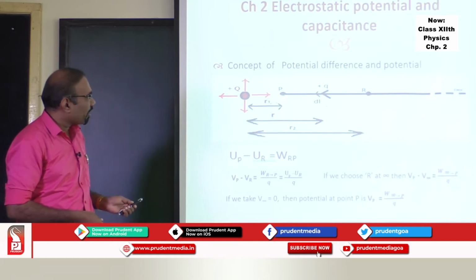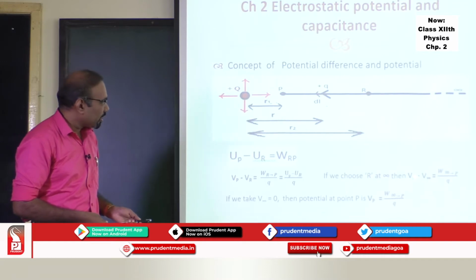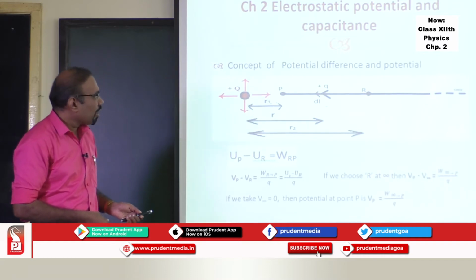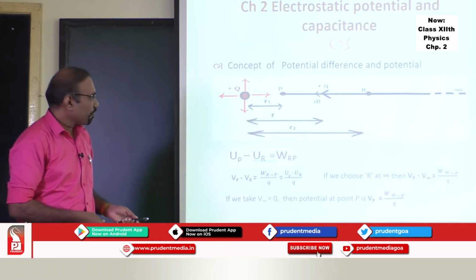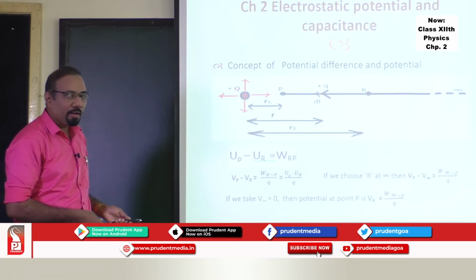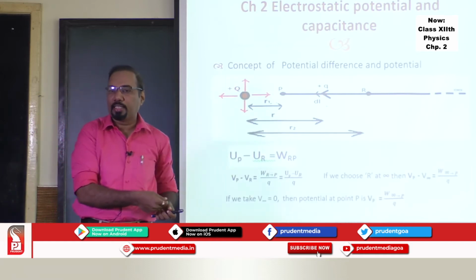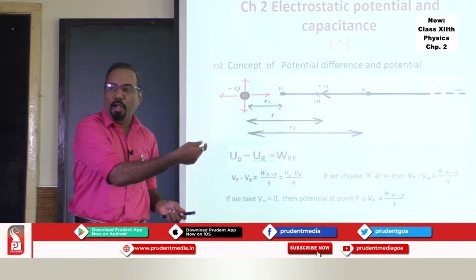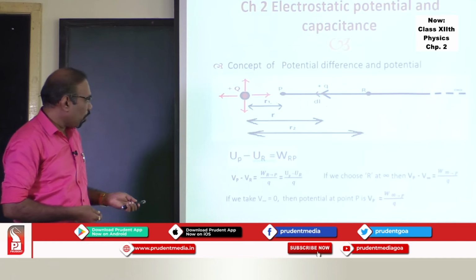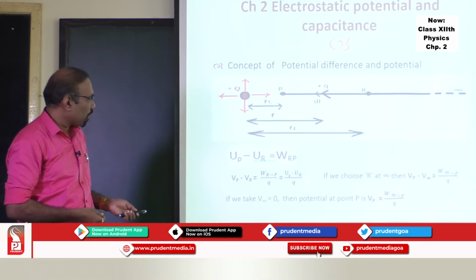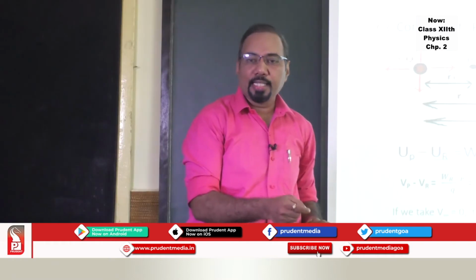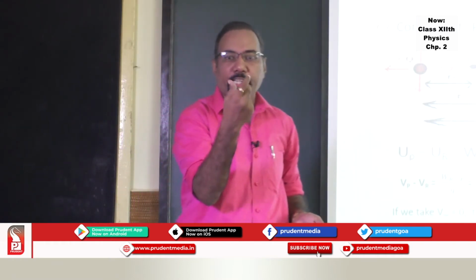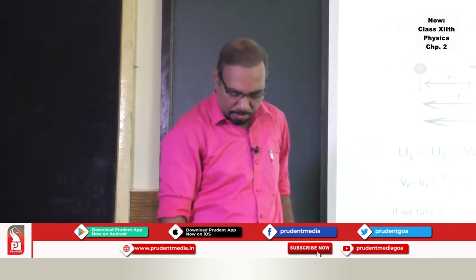At this point, we can find out the potential, and that potential is denoted as VP, and it will be nothing but work done in taking a charge from infinity to point P per unit charge. That will be the potential at a point. And potential at a point is always described in terms of another point which is at infinity. In both the cases, you will find that potential difference has a unit joules per coulomb, and potential also has a unit joules per coulomb. Potential is defined at a point, and potential difference is defined between the 2 points.